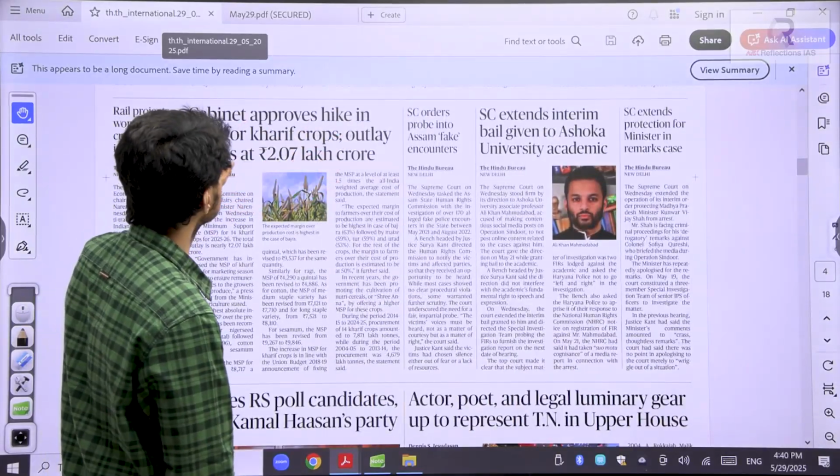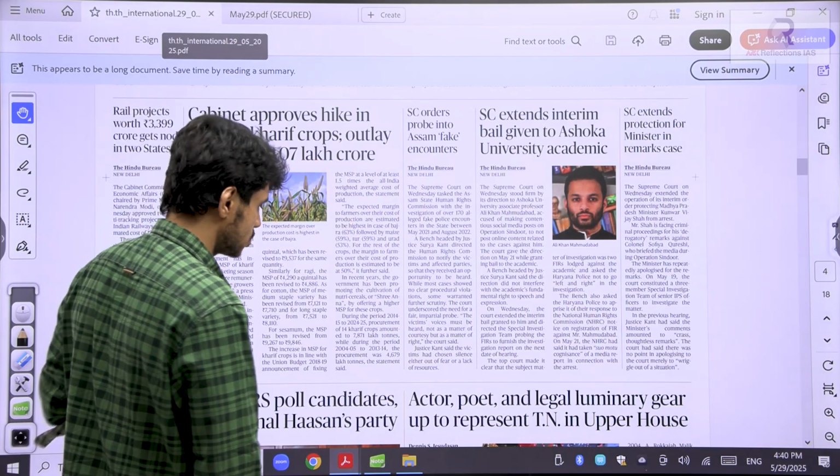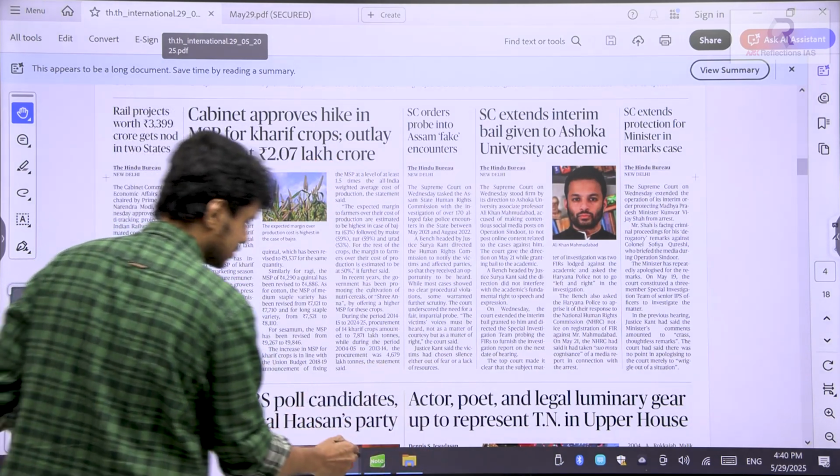Cabinet approves hike in the MSP for Kharif crops. Outlay stands at 2 lakh crores. Understand?